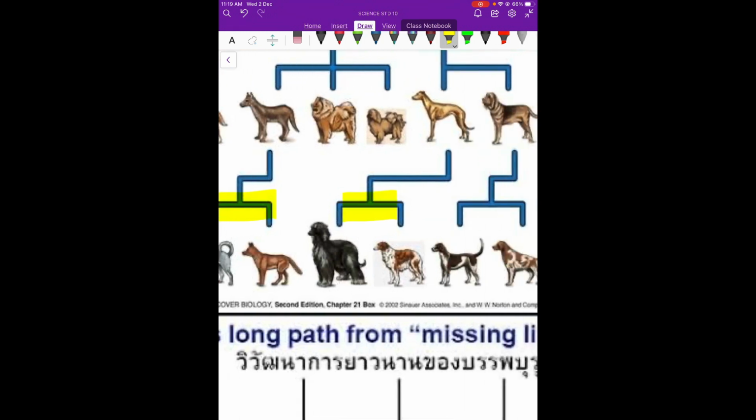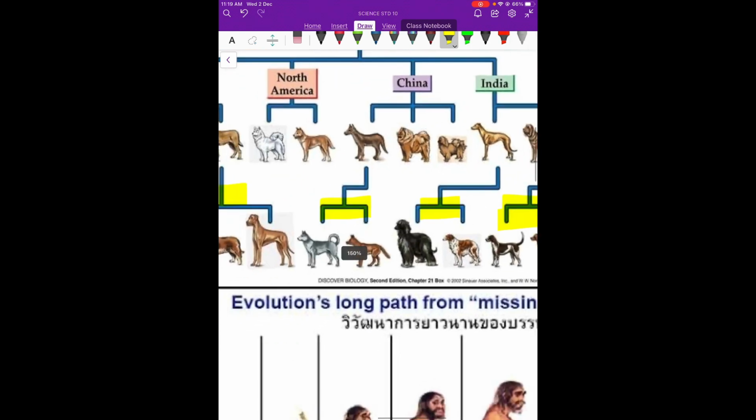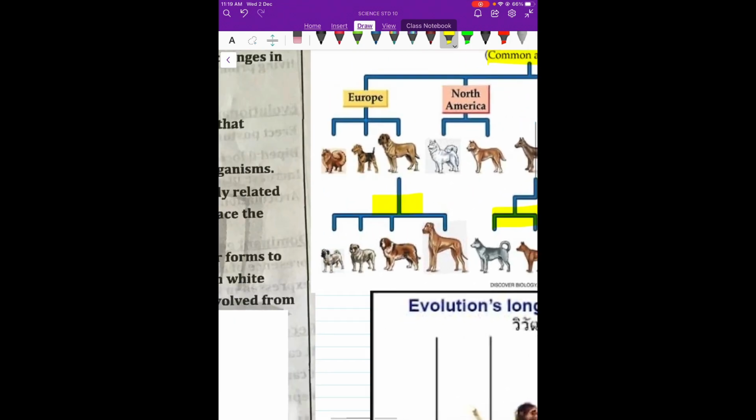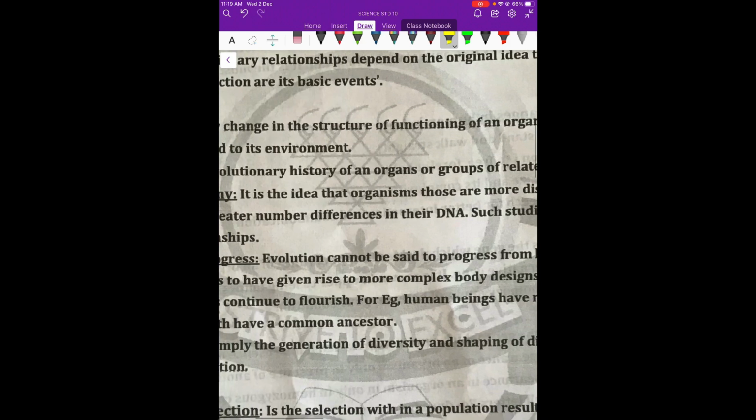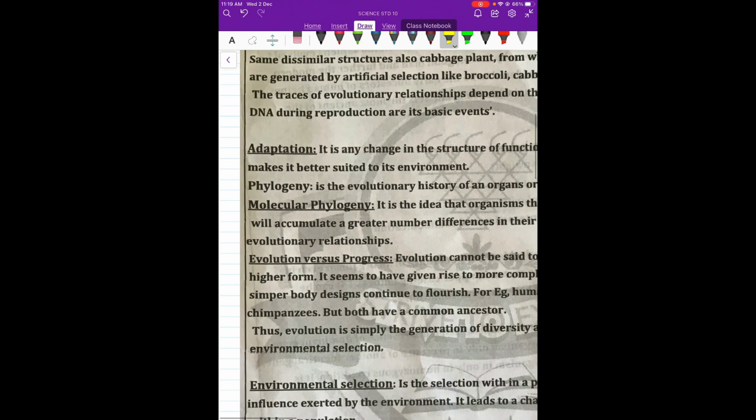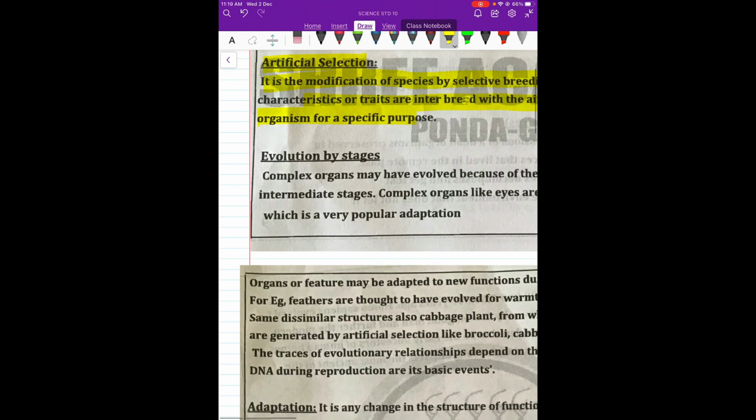So whatever desired characteristics he wants, strength, beauty, usefulness, all of these things will ultimately result in him doing whatever he wants. So this is called artificial selection.